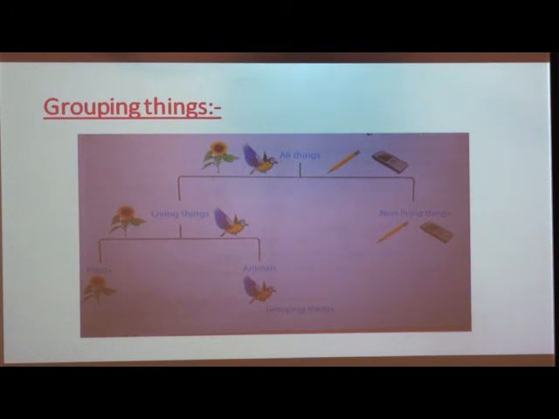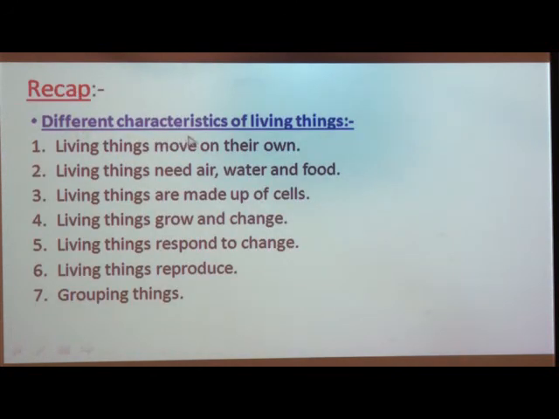Now, with this point we complete our fourth lesson of science, and in this lesson we studied about different characteristics of living things in detail. The characteristics of living things are: living things move on their own except plants.